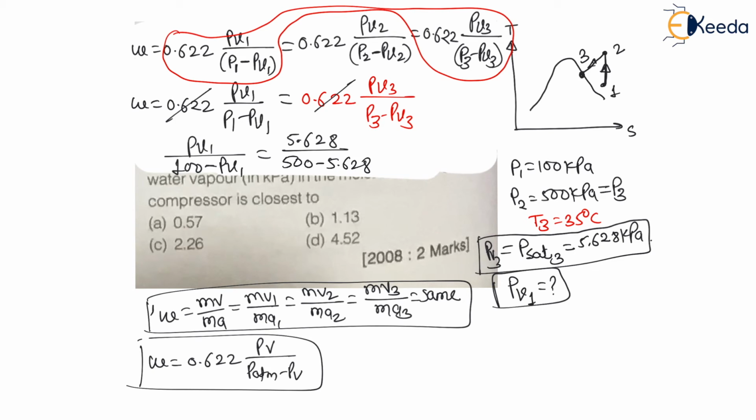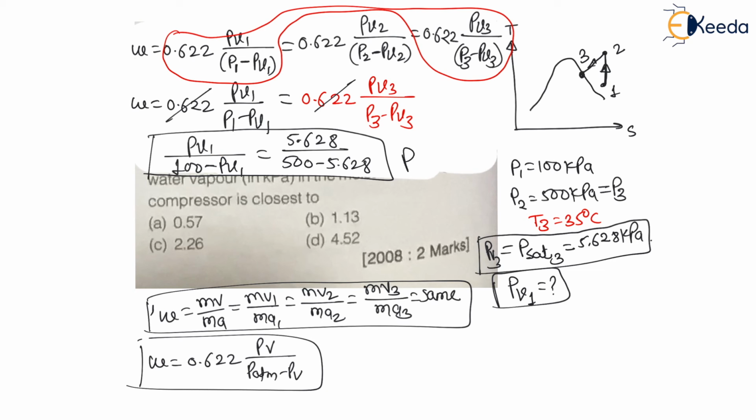Now, in this total equation, only PV1 is unknown. So my dear students, let us solve this equation for PV1. I am not going to solve this equation because it is your calculation. If you are not able to solve such equations, then it is a big problem for you in the GATE examination. GATE examination is for those who are very good with such calculations. These are school level mathematics.